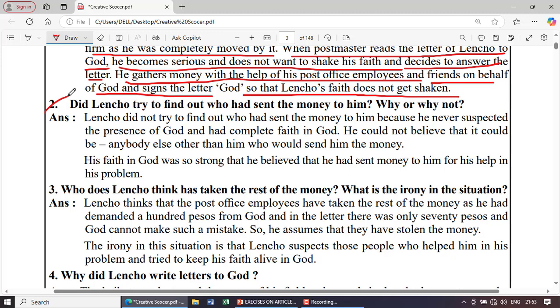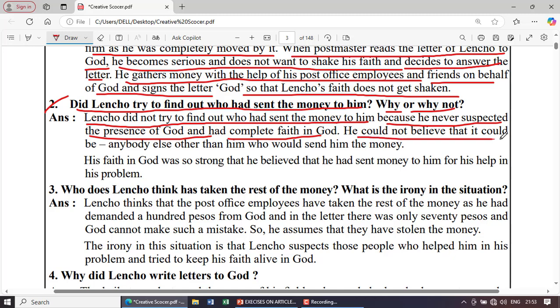Next question. Did Lencho try to find out who had sent the money to him? Why? Why not? Answer. Lencho did not want to find out who had sent money to him because he never suspected the presence of anyone but God and had complete faith in God.